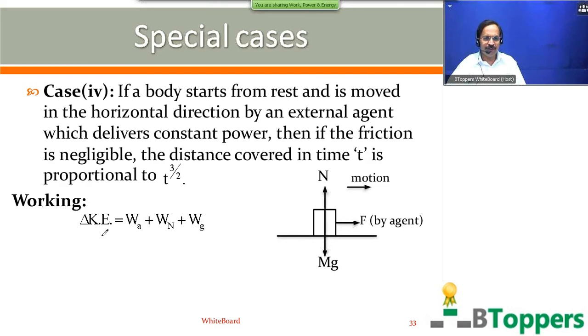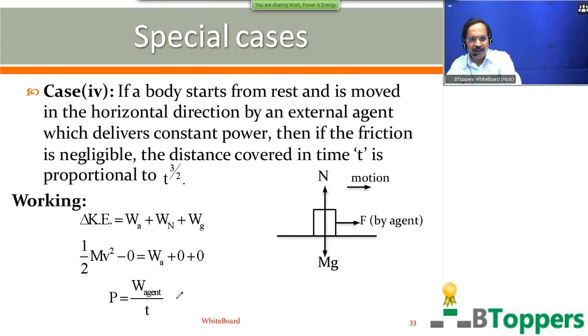According to the work energy theorem, change in the kinetic energy of the body is equal to total work done by all the external forces on the body. So W subscript A represents work done by the pulling agent. W subscript N represents work done by the normal reaction force on the body. W subscript small g represents work done by the gravitational force on the body. So Wg I have put 0, WN also 0. So work done by the agent equals half mv square. The average power delivered by the agent is equal to work done by the agent divided by time interval. Instantaneous power can be taken as equal to the average power when power is constant. Come on, finish copying these notes up to here.